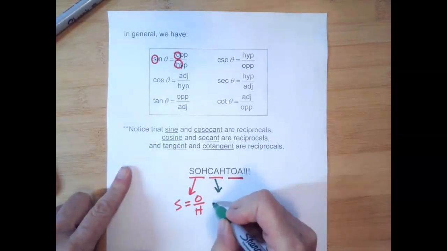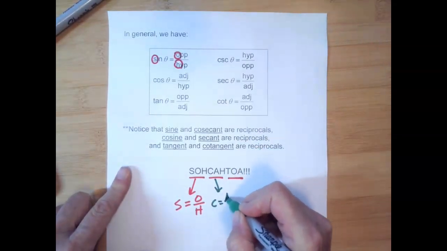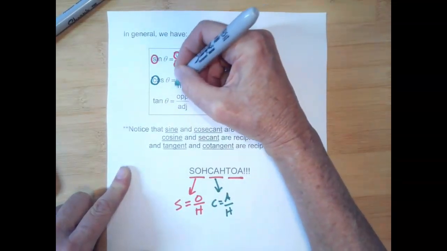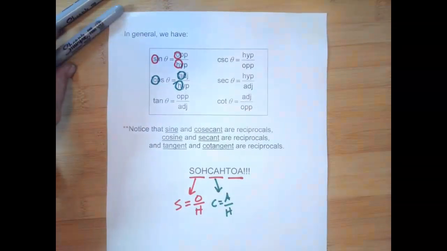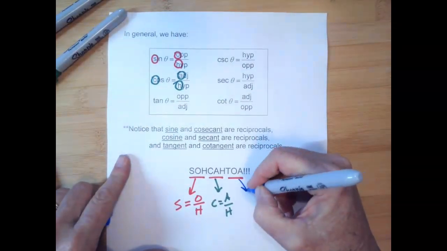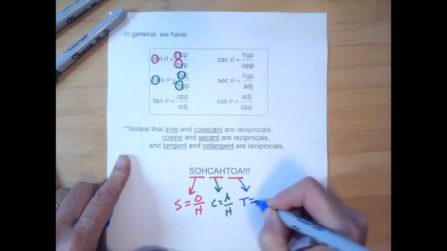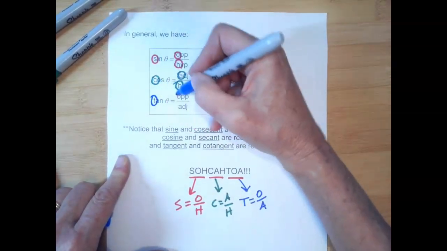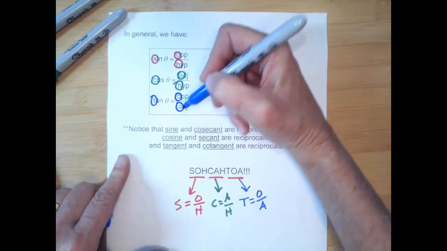This one is cosine equals A over H, cosine equals adjacent over hypotenuse, and TOA is T equals O over A, which stands for tangent equals opposite over adjacent.